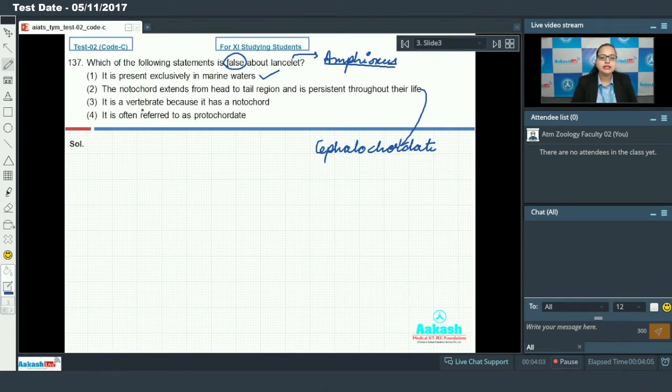Option 3 says it is a vertebrate because it has notochord. This is false regarding Amphioxus. Because of the presence of notochord, it belongs to phylum Chordata, but it is not a vertebrate. It lacks vertebral column.